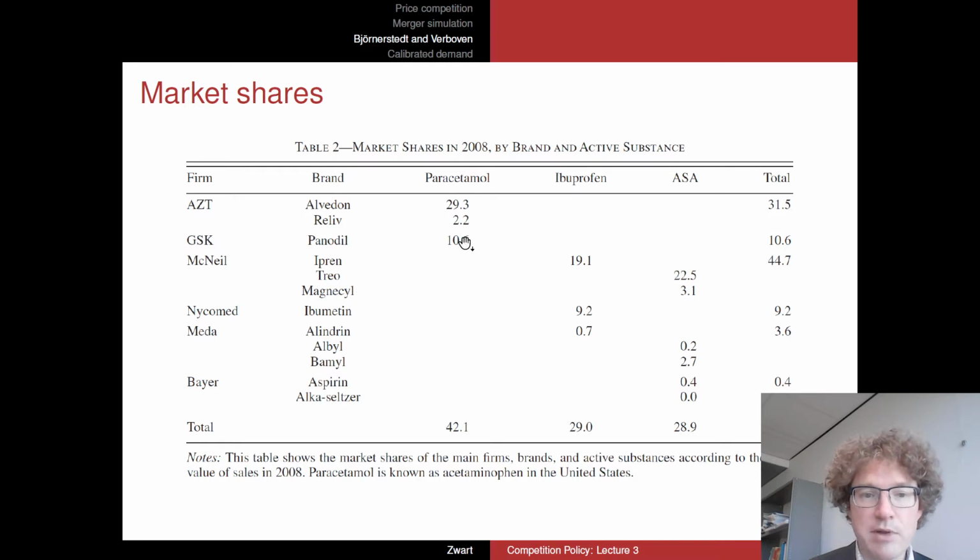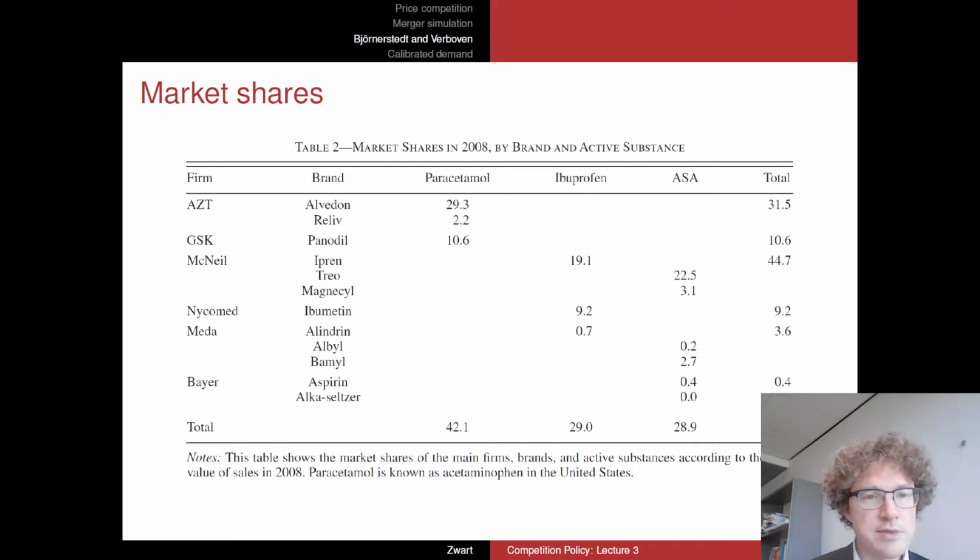In this table, they're the only producers of paracetamol painkillers in the total market of all painkillers. Paracetamols, of course, do compete presumably with aspirins and also with ibuprofen. But in the paracetamol market, together they dominate, and that's 42% of the total market for painkillers. Ibuprofen is supplied by these other firms, and ASA, so aspirin, is also provided by these other firms, and you see that in this aspirin market, it's in particular this McNeil brand which has a large market share.